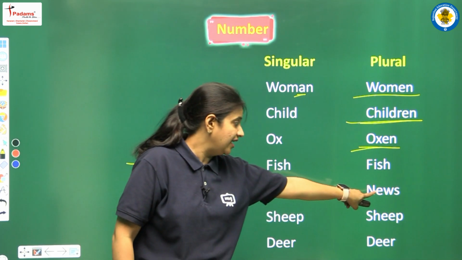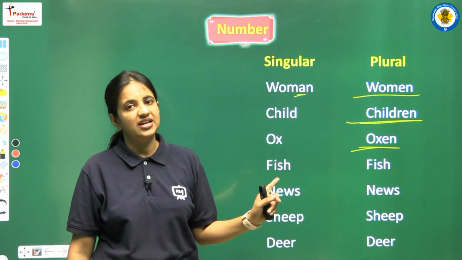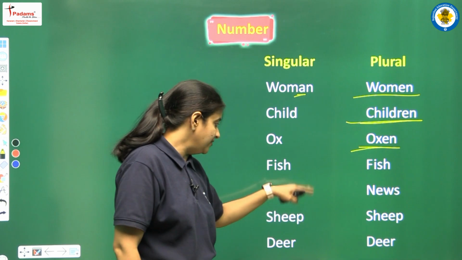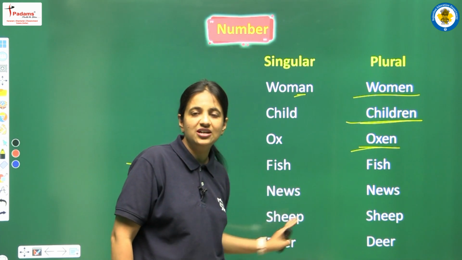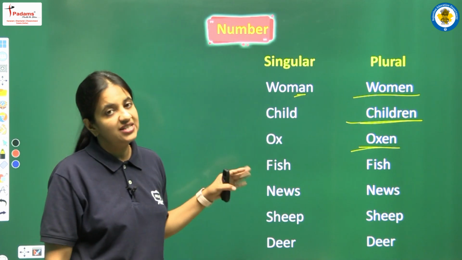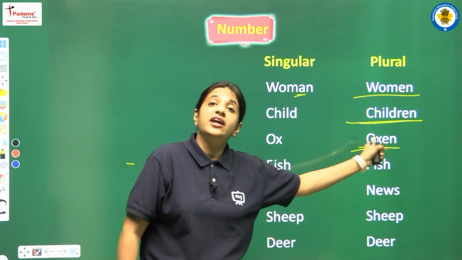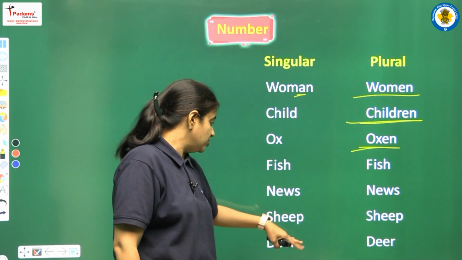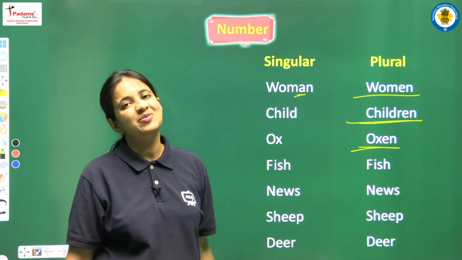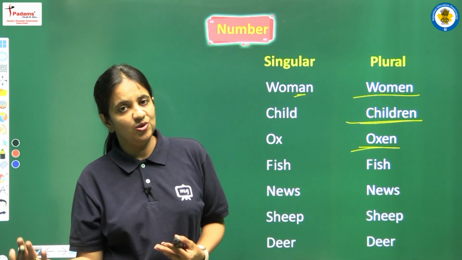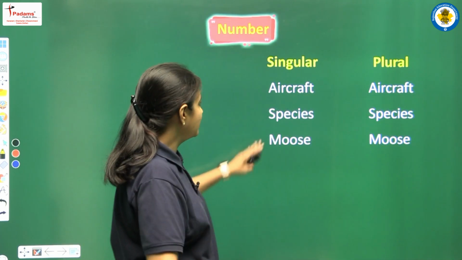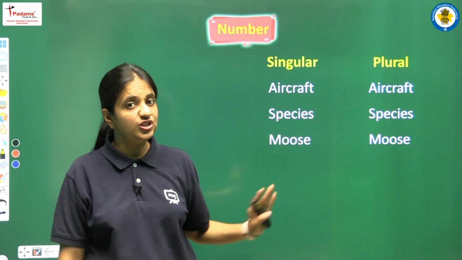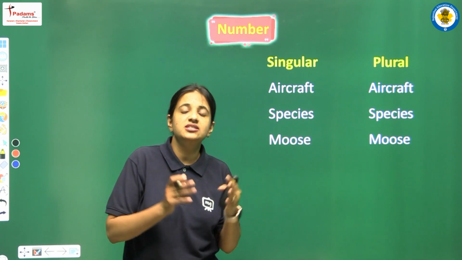Okay, so fish is a singular noun also, fish is a plural noun also. Similarly, news, and here also we can see news. So news, it is used as singular also, it is used as plural also. Next we are having sheep. So again here we can see that both the spellings are absolutely same. So yes, sheep, it is used as singular also, it is used as plural also. Next in this category we are having deer. So yes, deer, again same spellings because they are similar both in singular and in plural. Okay. Next we are having aircraft. So again we are having aircraft, the same spelling is there, no change because this word is also used similarly.